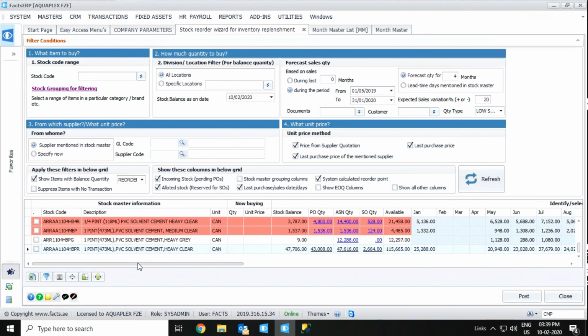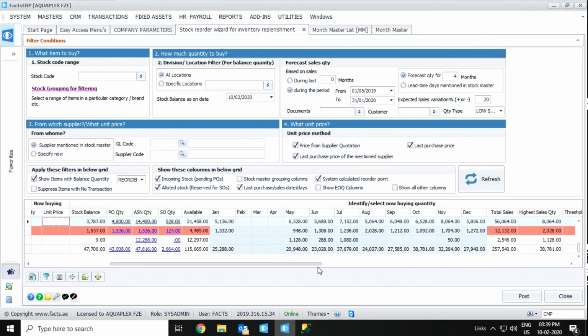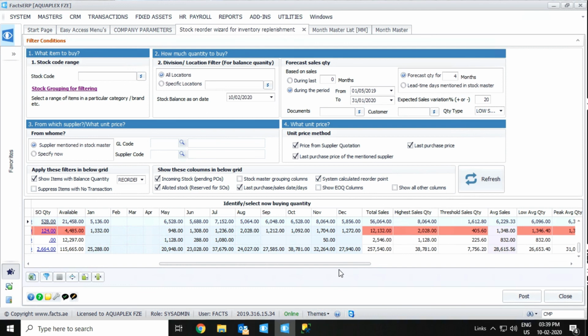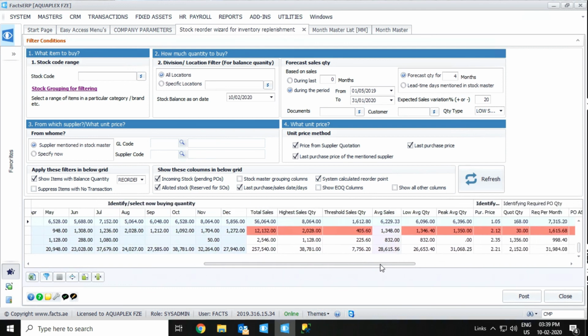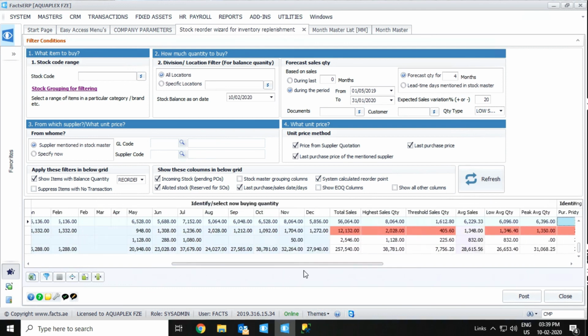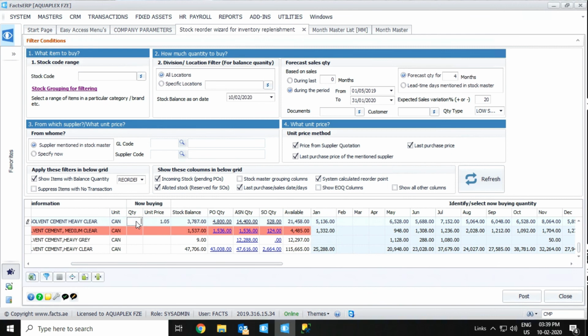Now once we identify the quantity, we have to enter the PO quantity, how much they are going to order, and the price will automatically come here. If you click over here, the price will come. You have to enter the quantity. It's like a report of how much they are ordering, which they can enter here manually.